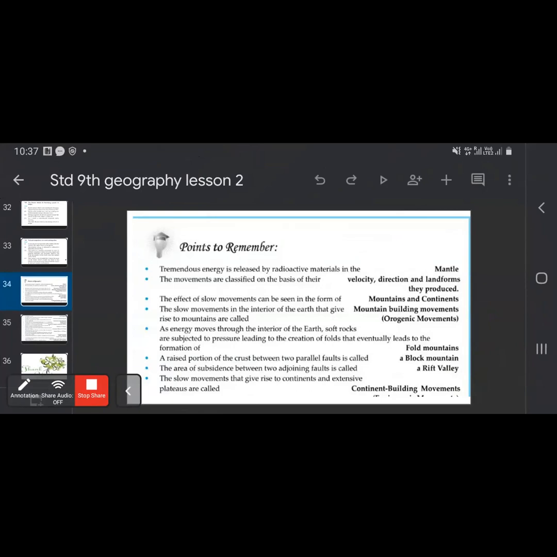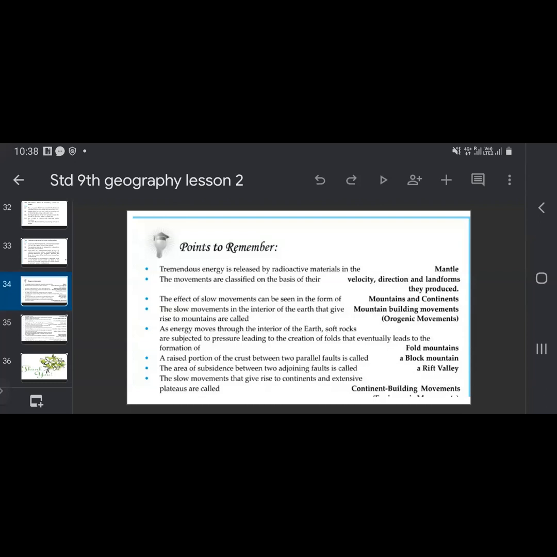Okay, we'll see the points which we have to remember from this lesson. That is, tremendous energy is released by radioactive material in the mantle. So from the mantle it is released. Then the movements are classified on the basis of their velocity, direction and landforms they produce. So according to this, they are classified.